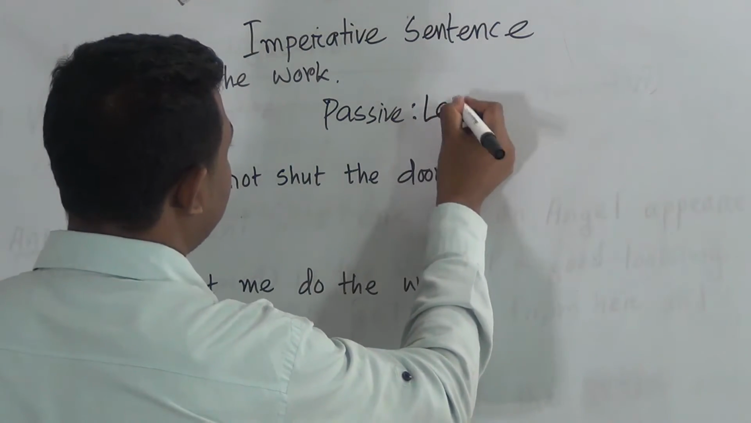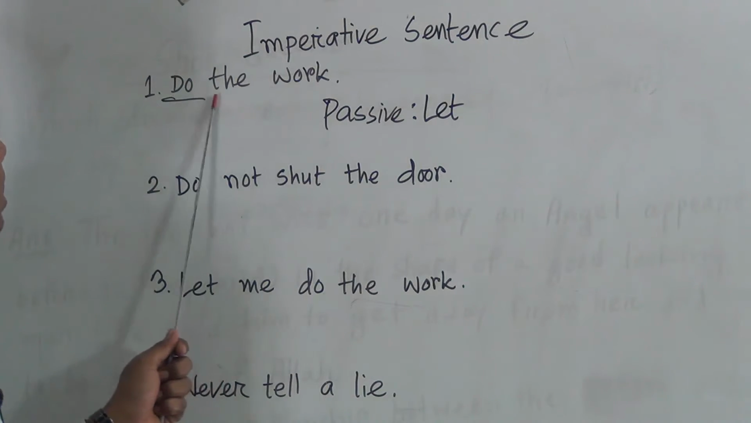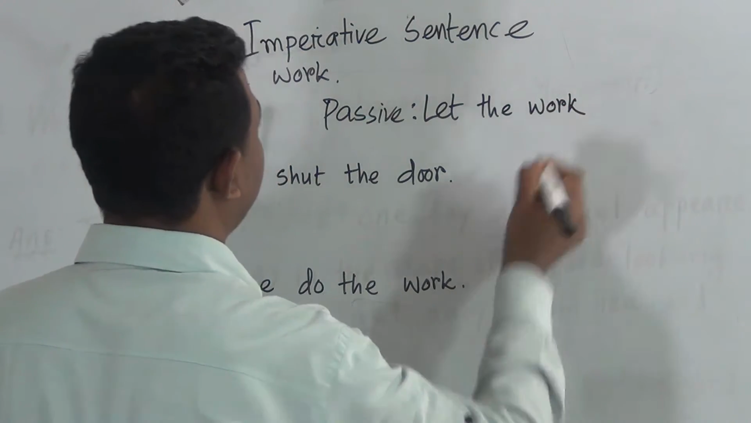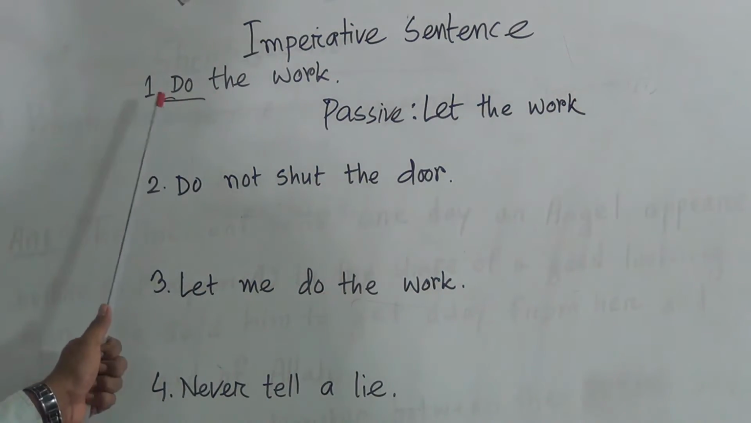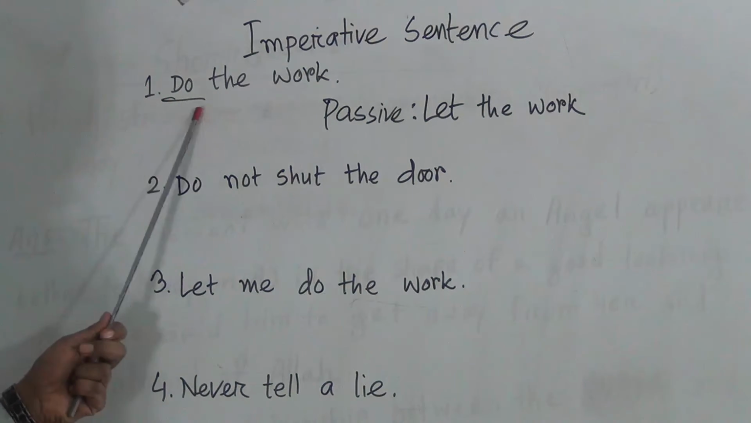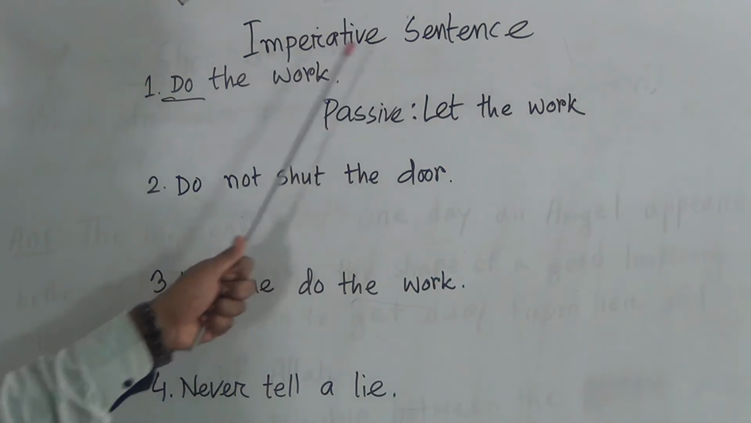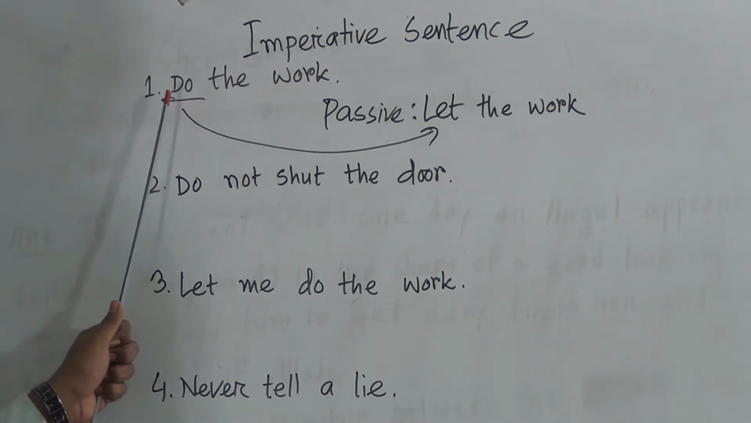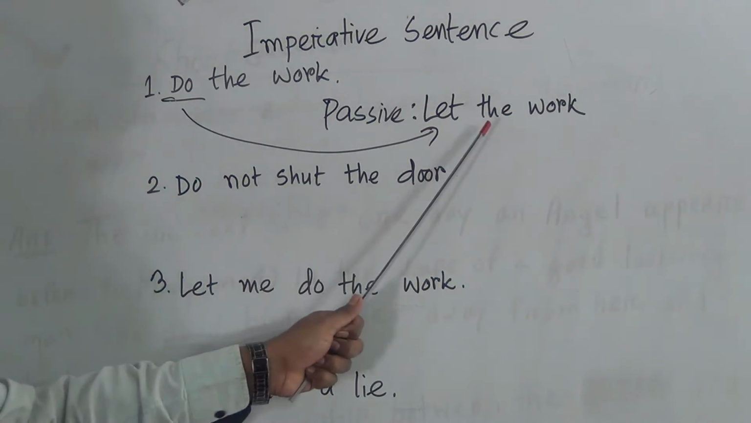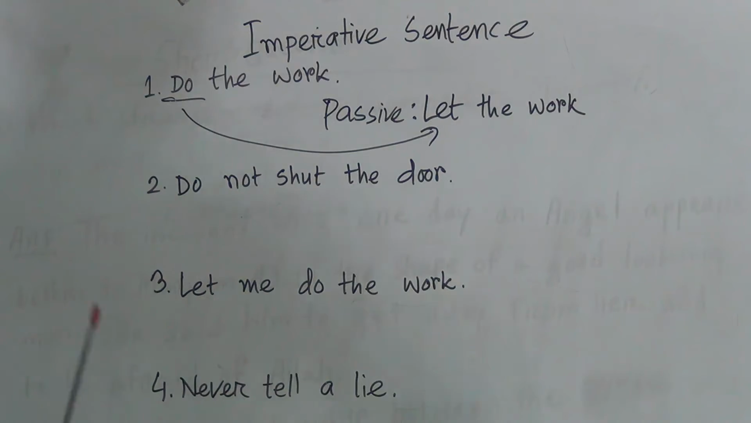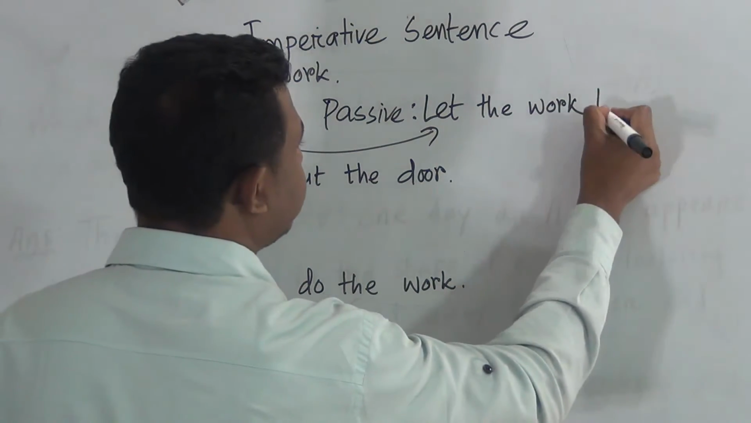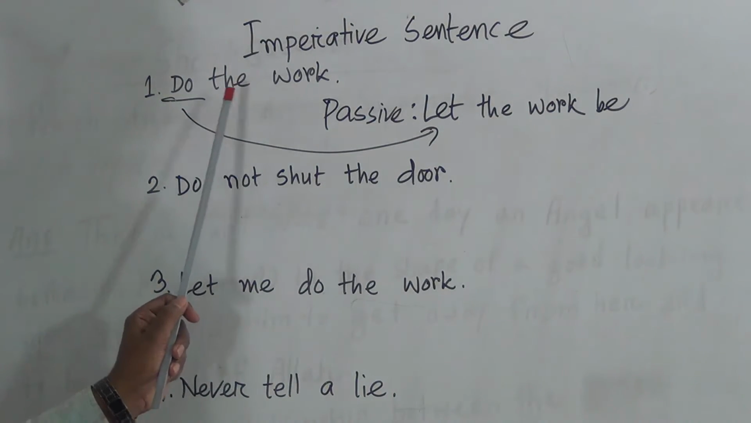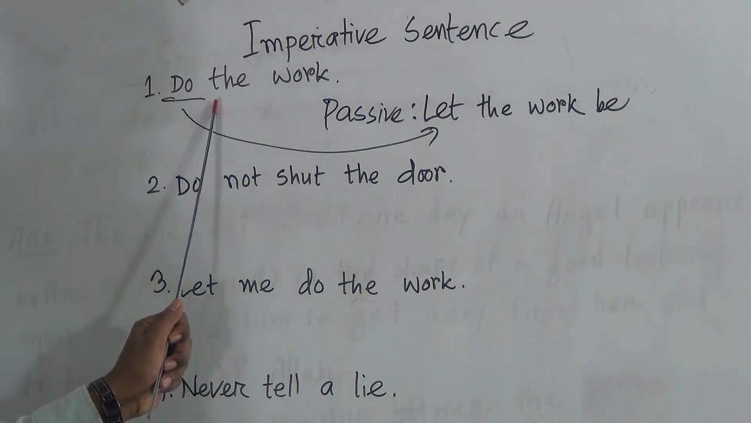Okay, let, then the object. What? The work. Let the work. What I told you: if you find a verb at the beginning of an imperative sentence, you must bring let for this verb. So let, then the object of the sentence, the work. Then you have to bring an additional be, as a be verb. Let the work be, then the past participle form of the verb.